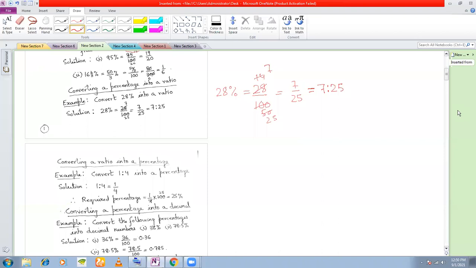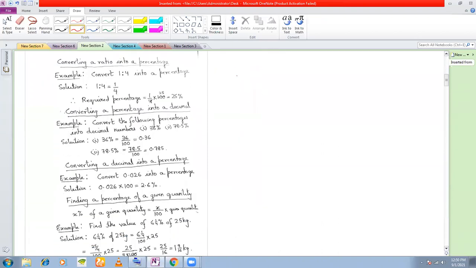Next, converting a ratio to a percentage. How do you convert a ratio to a percentage? Suppose I give you a ratio 1:4. This ratio, first you convert to a fraction. And if you want to convert this to a percentage, then you can write this as 1/4 into 100%. You just multiply the ratio by 100 to get the percentage. So you get this as 25%. Clear?